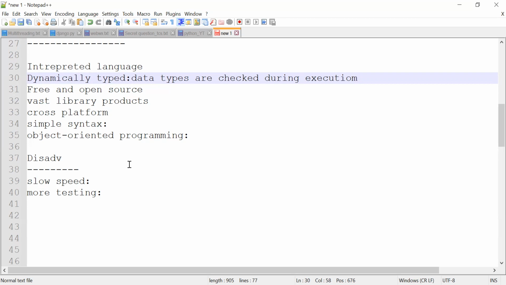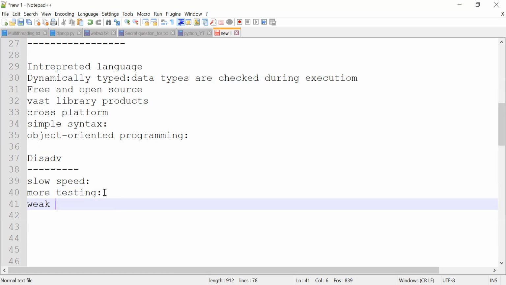Next, disadvantages. The disadvantage is it executes at slow speed. It executes code line by line, so Python is slower than other programming languages. More testing: Python requires more testing than others, and it shows some bugs at runtime, and it is weak in mobile computing.